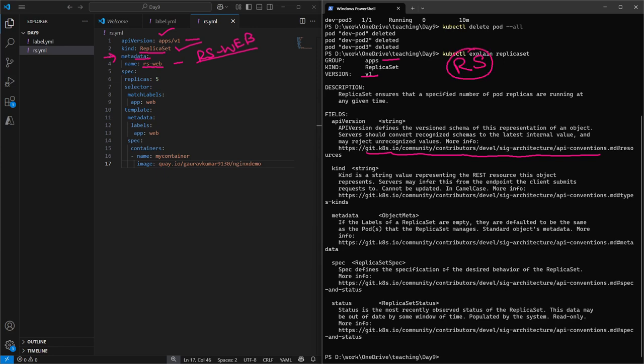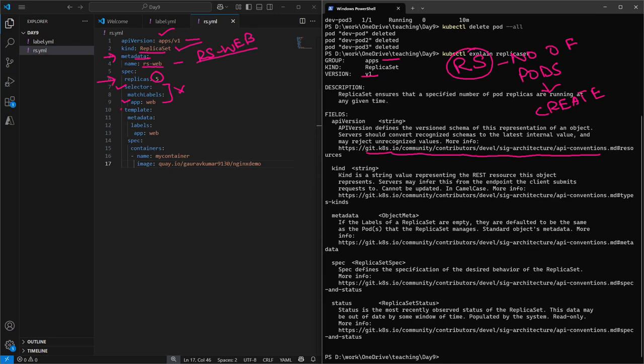The purpose of a replica set is to make sure the number of pods which we have mentioned, it is going to create. So how many pods have we mentioned? We have mentioned 5. And to mention it in terms of key, we need to mention replicas. Then from line number 7 to line number 9, we are good to ignore it. We'll come to that point, but right now we are good to ignore it.